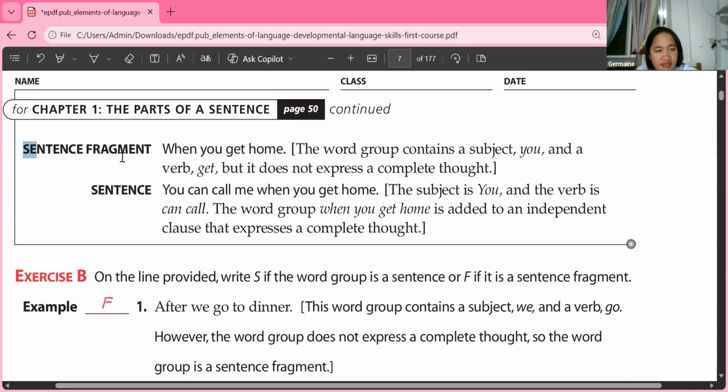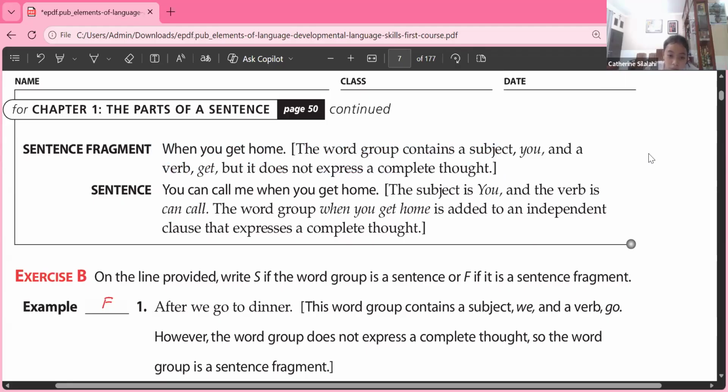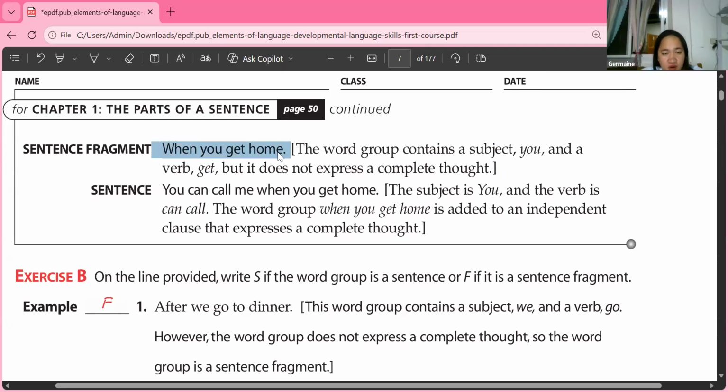We have here another example of a sentence fragment. Can I have Catherine to read this one? When you get home, the word group 'when you get home' contains a subject, you, and a verb, get, but it does not express a complete thought. Okay, so when you get home, the subject here is you. Our verb here is get.